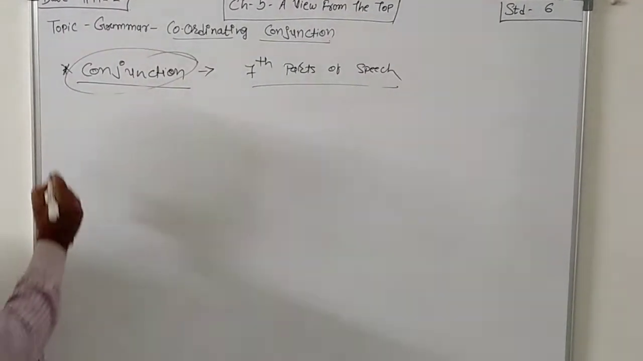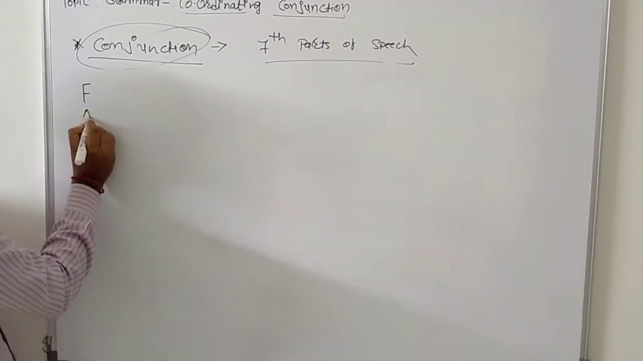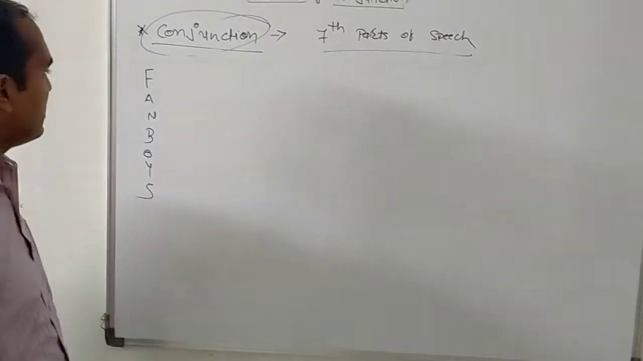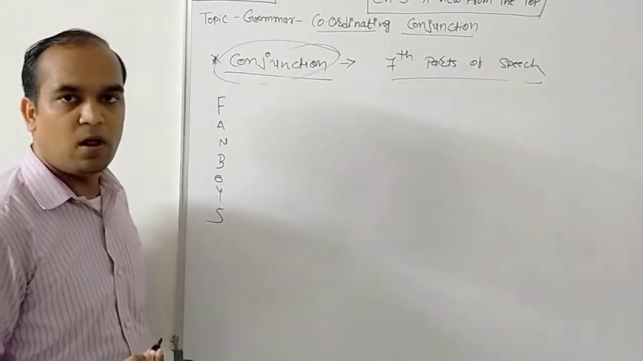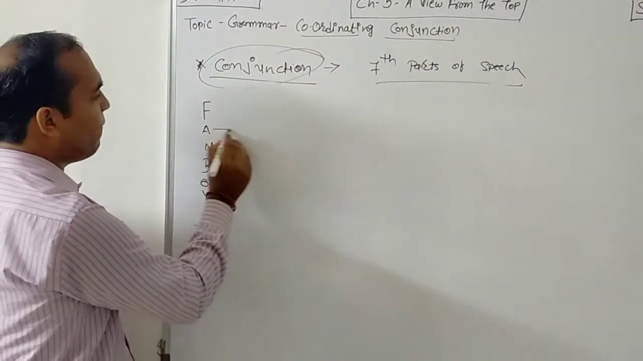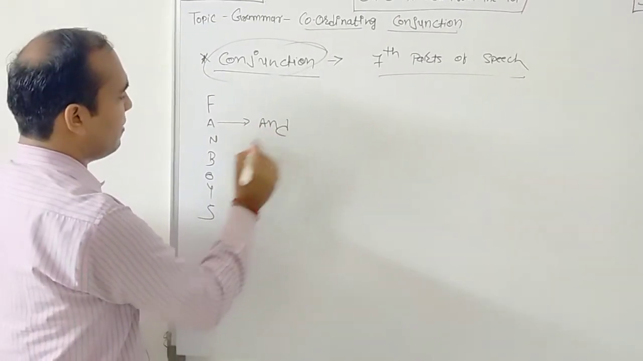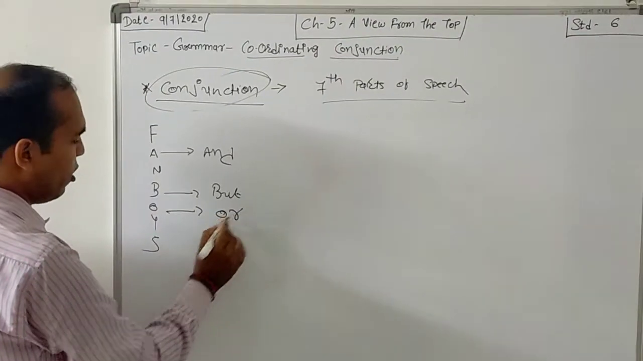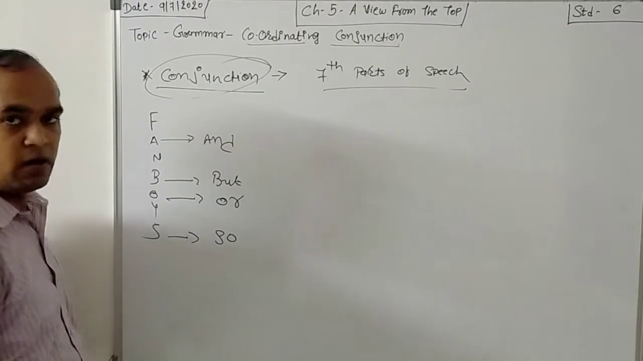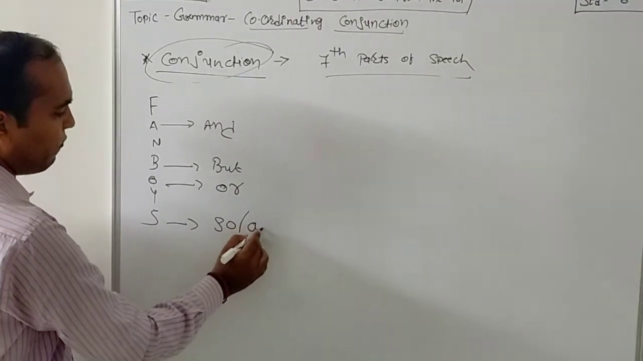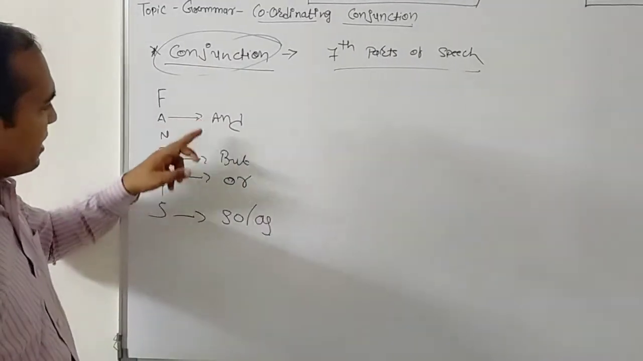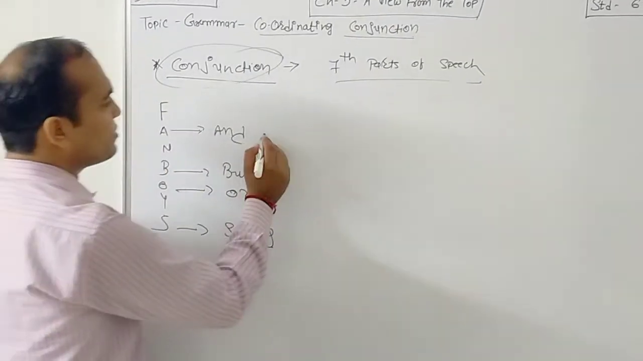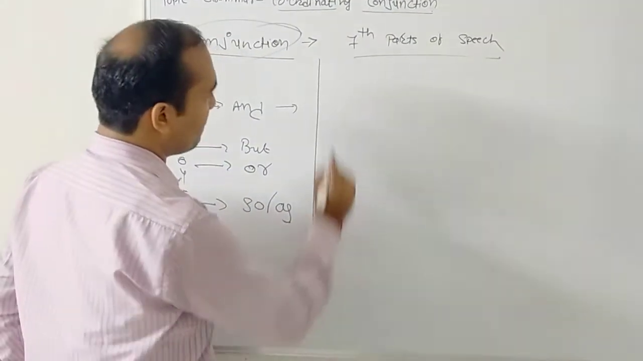So students, I told you about FANBOYS, right? But in your syllabus, which conjunctions you have to learn, that I will teach you. A for and, B for but, O for or, and S for so. These conjunctions you have to learn in your syllabus. So first of all, I will start with and.